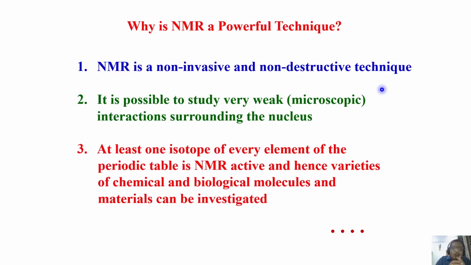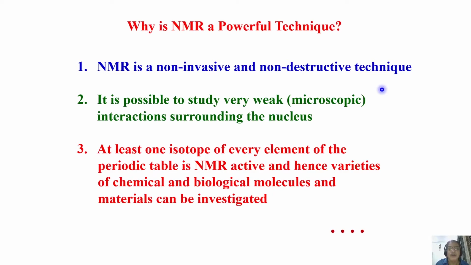Now, if you go to the periodic table, there are more than 110 elements you can find. But at least one element or one isotope of an element in the entire periodic table is NMR active. That means every element of the periodic table or at least one of its isotopes is NMR active.